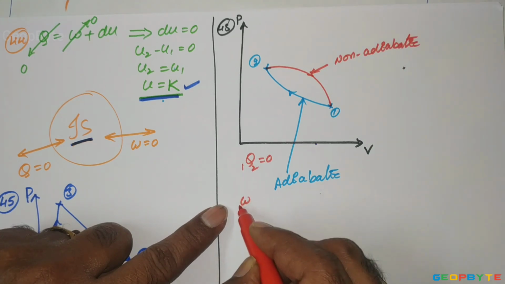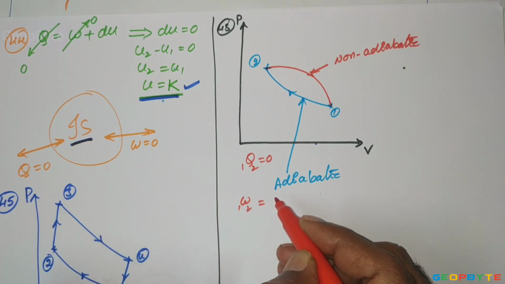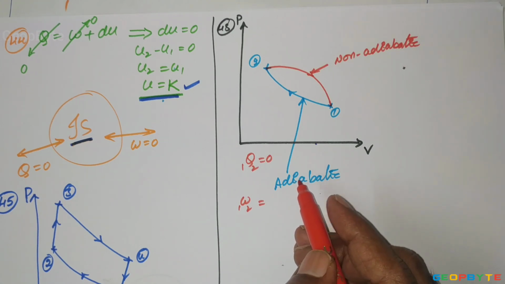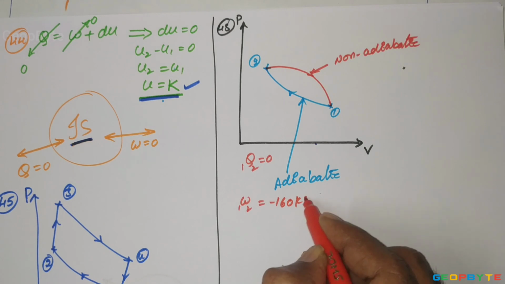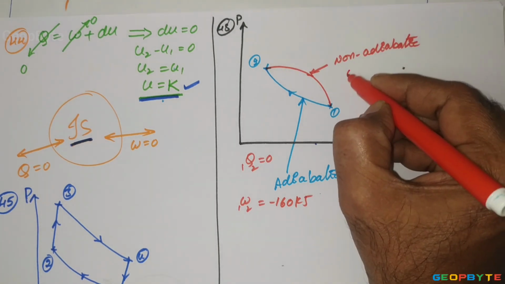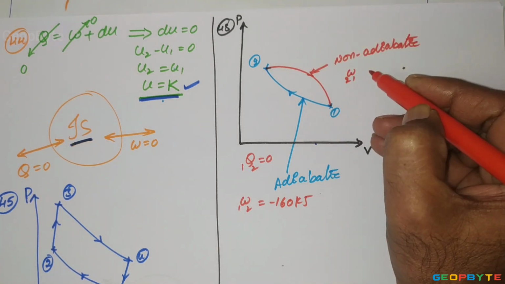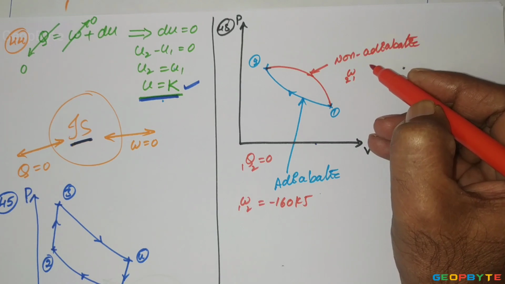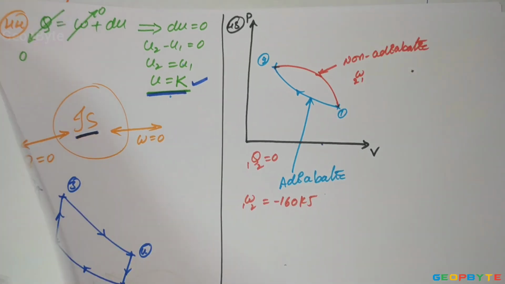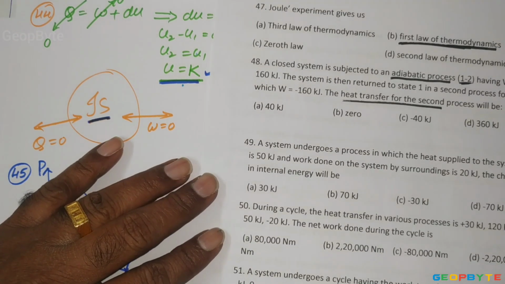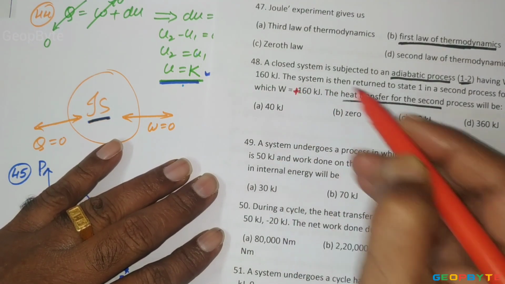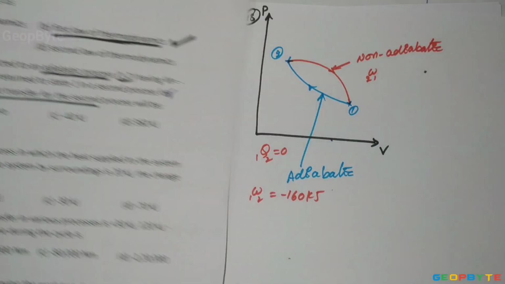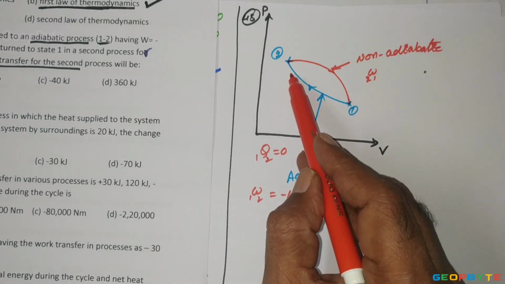And W for 1-2 is equal to minus 160 kilojoules. Here W for 2-1 also, I think this is a printing mistake. It might be plus 160, not minus, because 1-2 is compression.